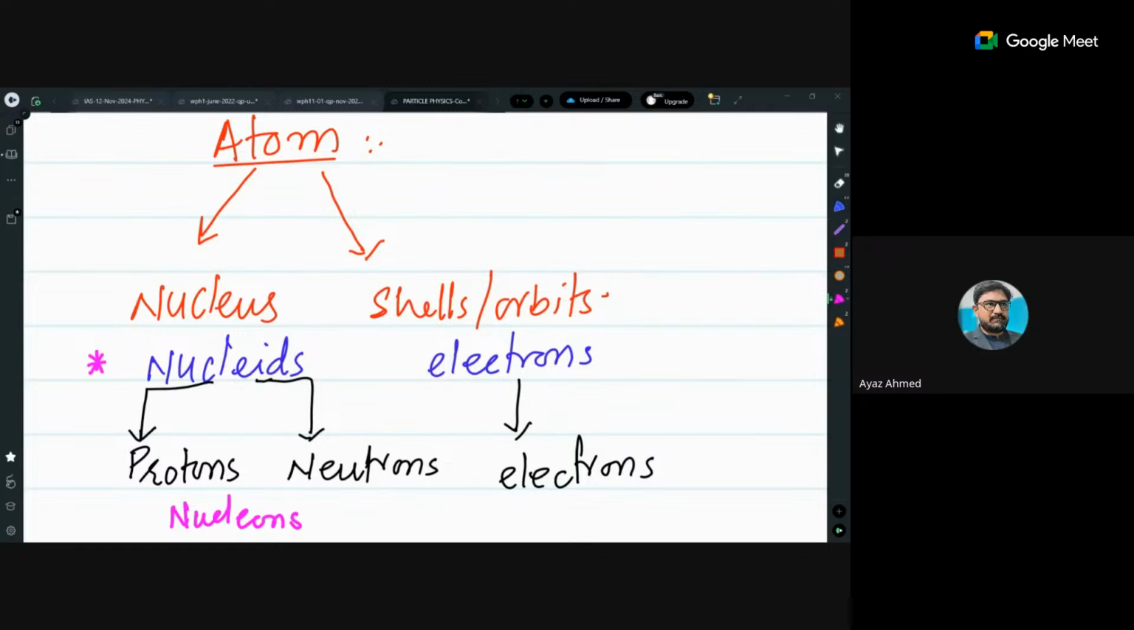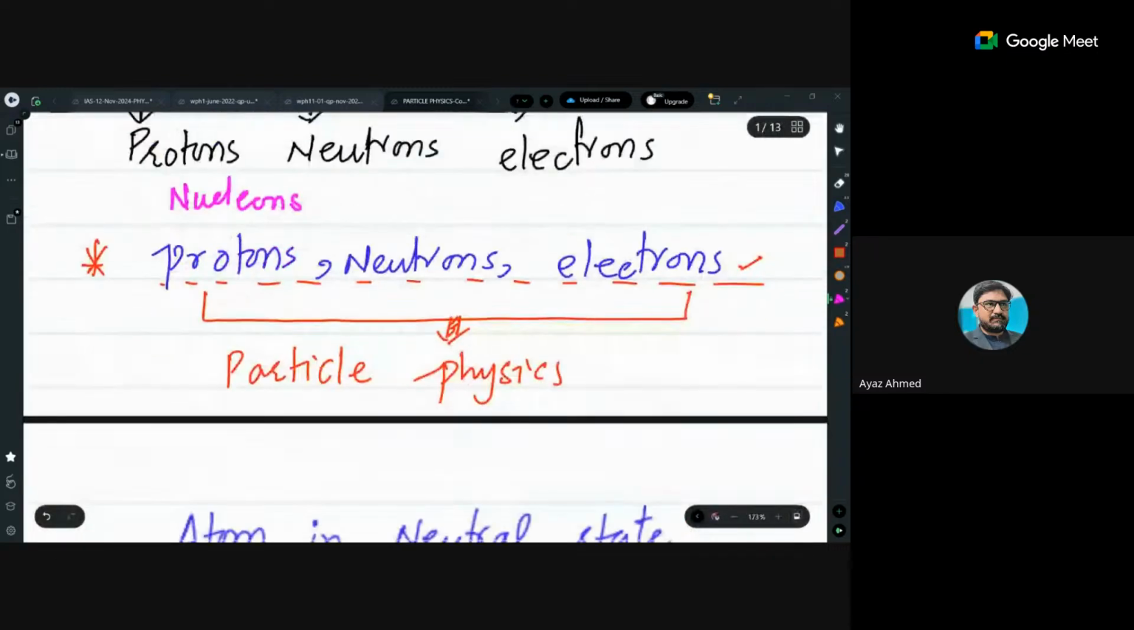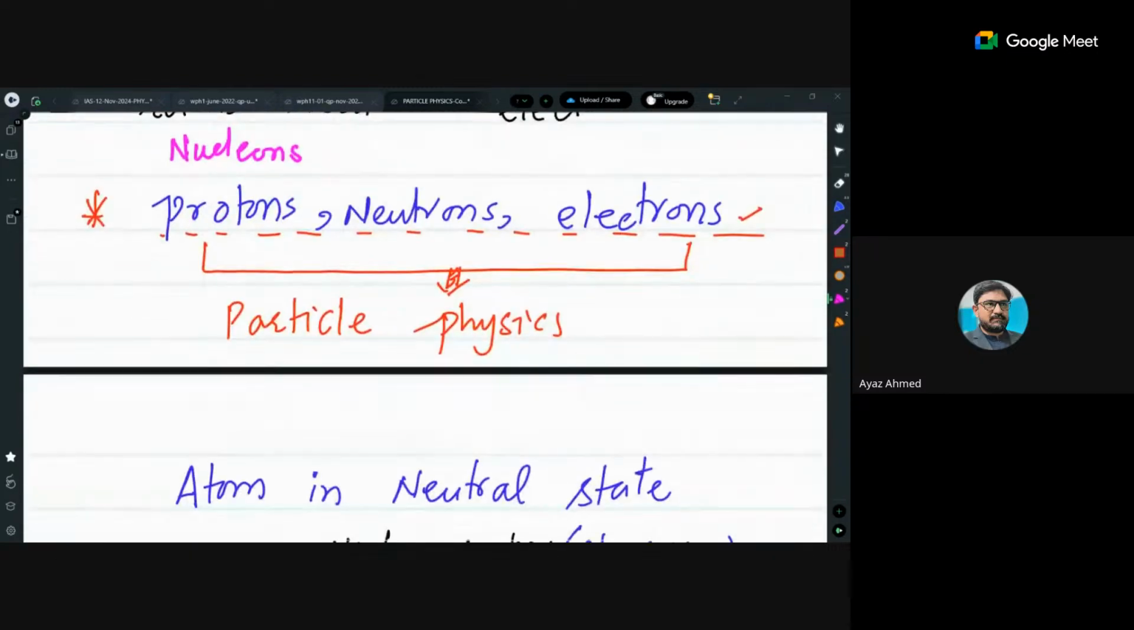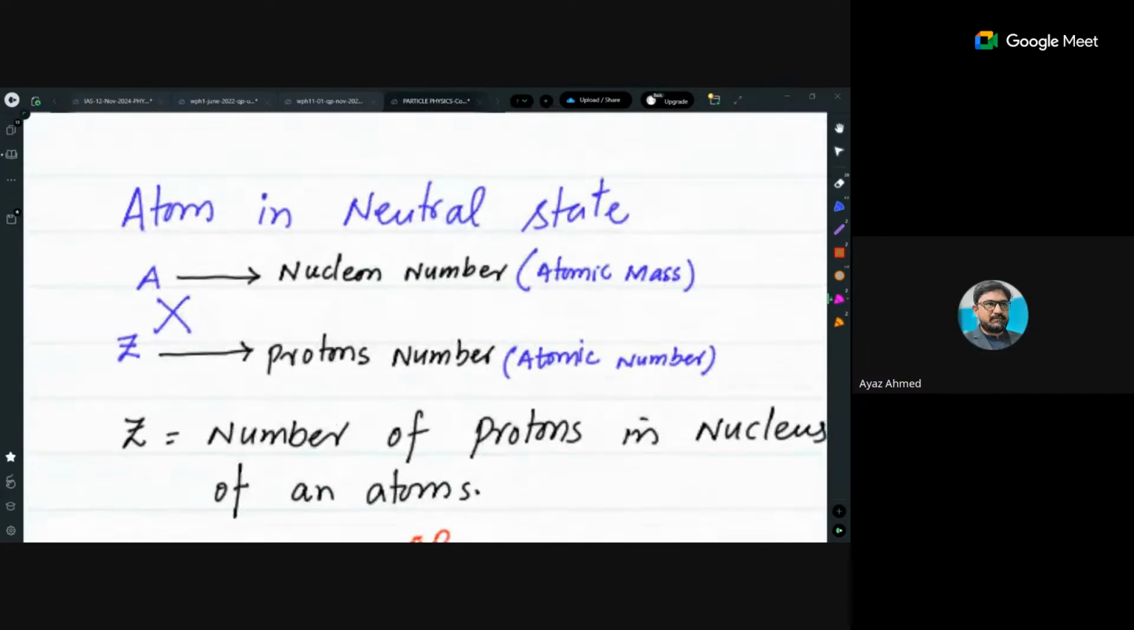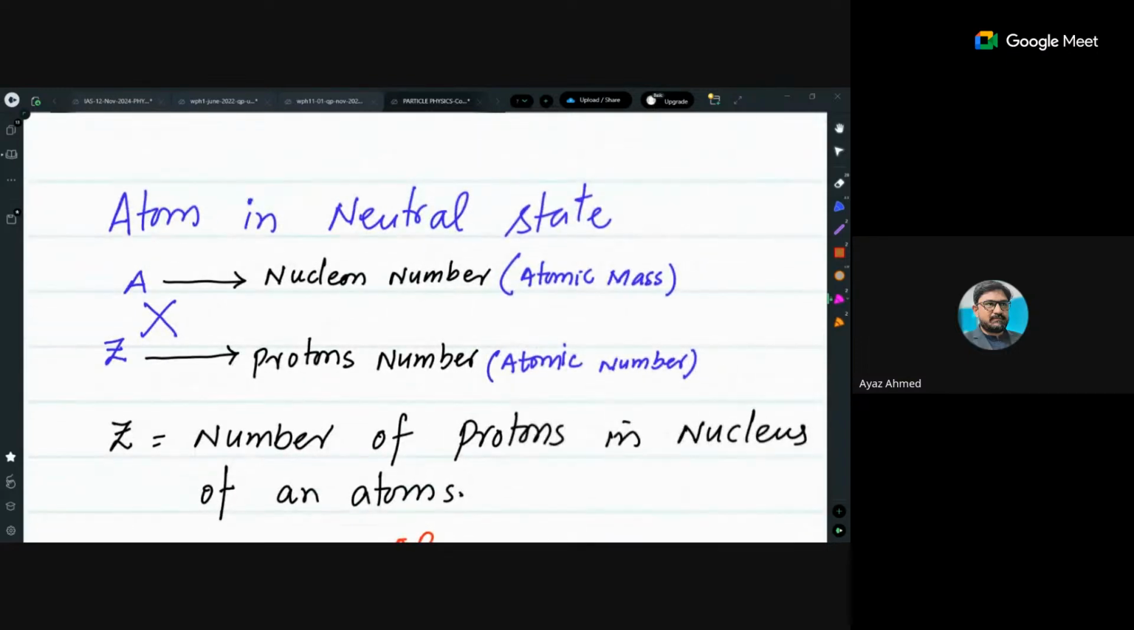Nucleons, right? So when we talk about the inner structure, we will study the protons, neutrons and electrons. When we go into detail of the composition of the proton and neutron, we will talk about particle physics. So it is just a simple idea about your atomic structure.